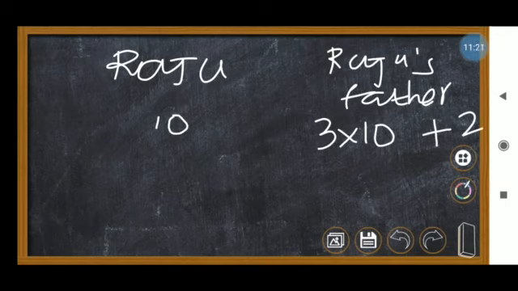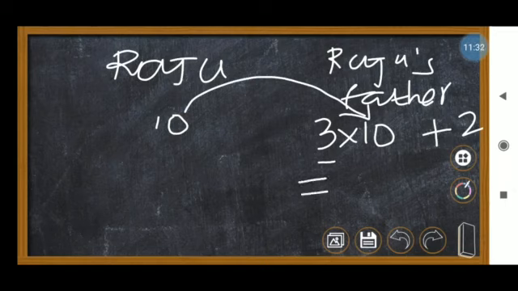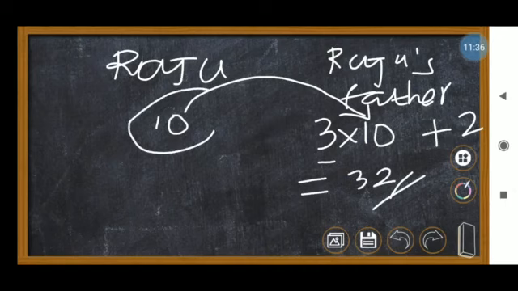So 3 times Raju's age, 10 years, plus 2 years more. That means 3 into 10, 30, plus 2, 32. But here I have taken 10 years old, and they didn't mention Raju's age. So I will take Raju's age as x. I will write here separately.